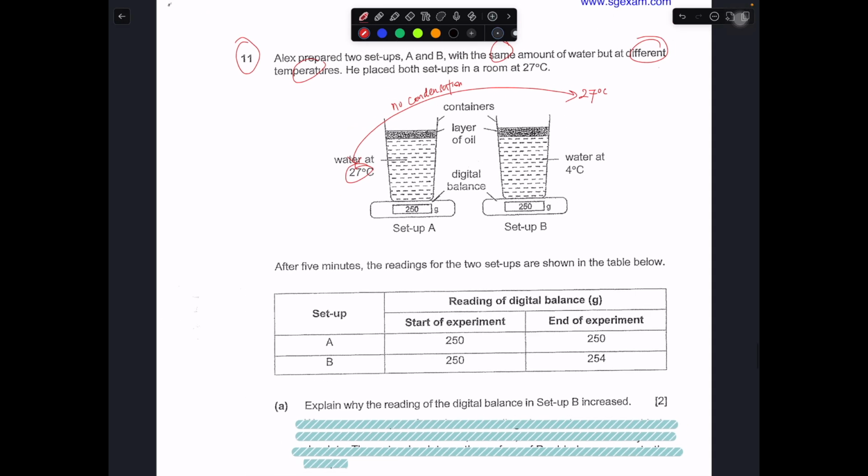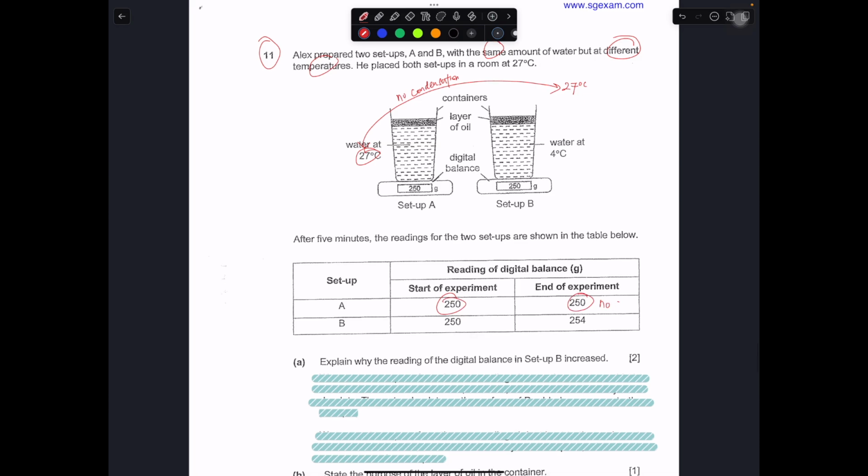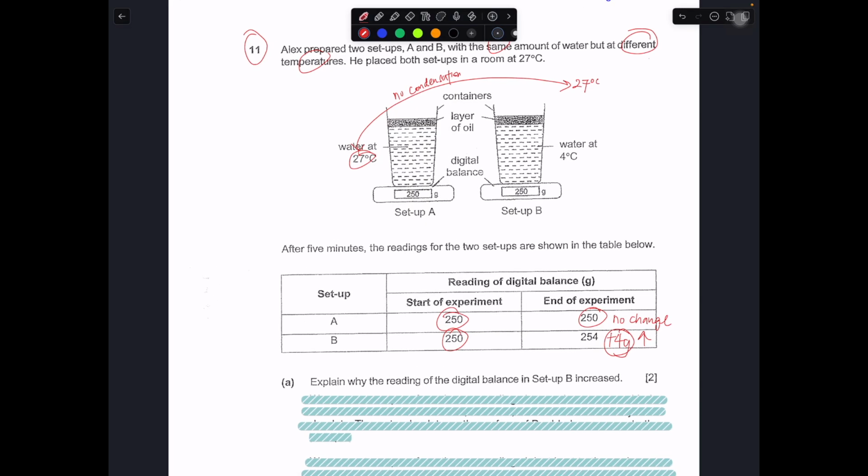After 5 minutes, the readings of the two setups are shown below. A is 250 at the end, so no change. B is 250, then 254, add 4 more grams, so there's an increase. Then they ask you why the reading of the digital balance increases. So you have to take a look at this part.